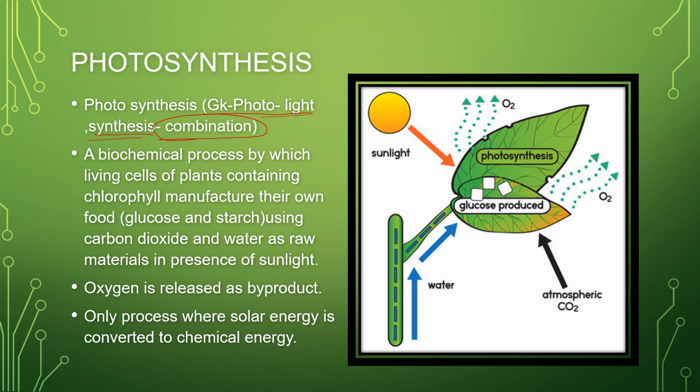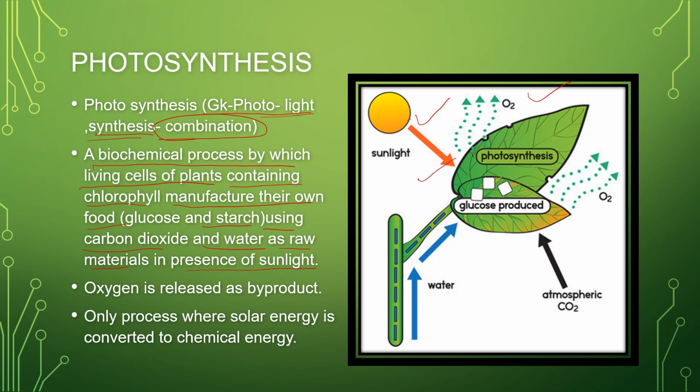We can say that it is a biochemical process by which living cells of plants containing chlorophyll manufacture their own food. That is, what is the food for the plants? Glucose and starch, using carbon dioxide and water as raw materials in presence of sunlight. So it is a biochemical reaction in presence of sunlight, in presence of water, and by using carbon dioxide they are producing their food.